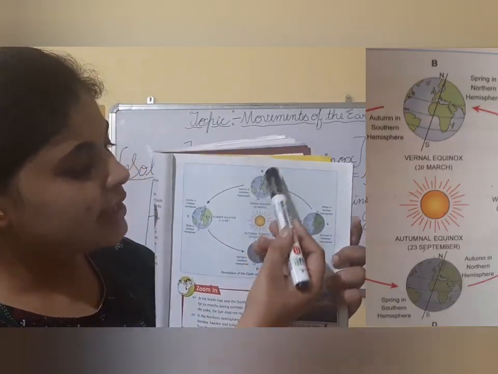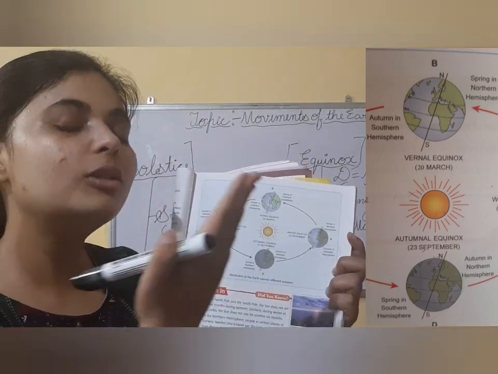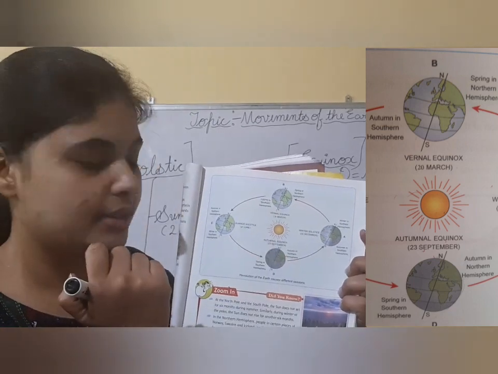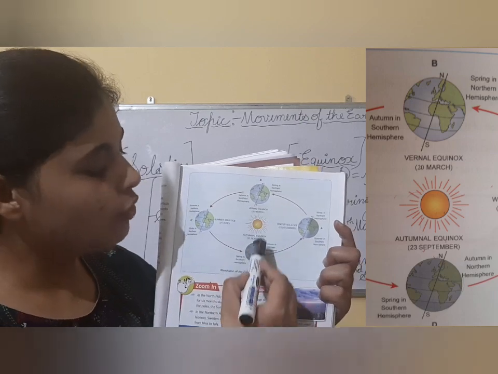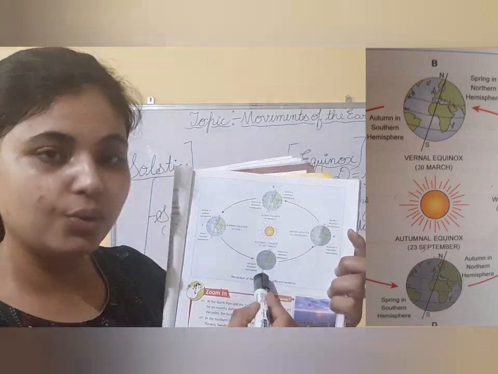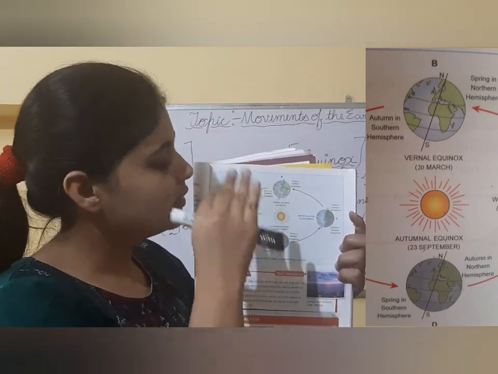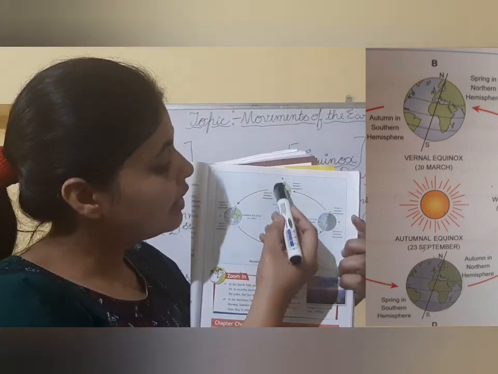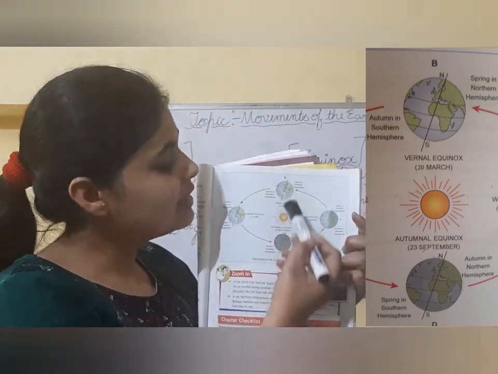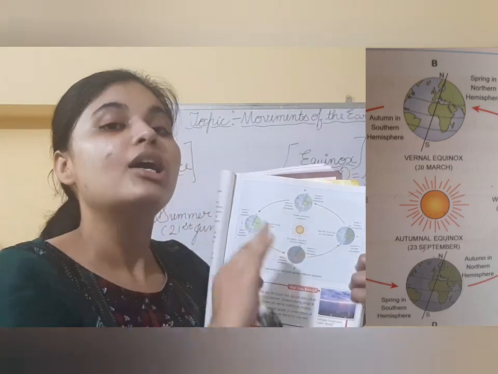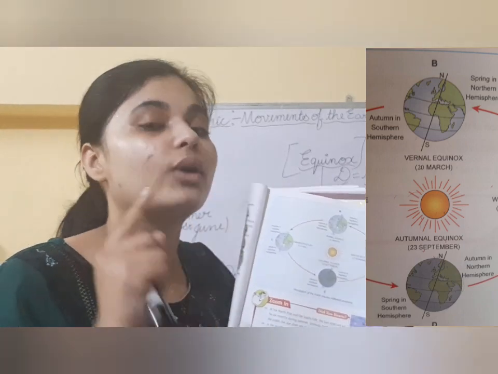Here you can see these are the 2 different phases of the earth where all parts of the earth are getting an equal amount of sunlight. At this phase, the sun is directly shining over the equator, and then it is reaching the south pole. Similarly, at this phase of the earth, the rays of the sun are vertical over the equator, and then it is moving to the north pole. So these are the 2 different phases of the earth where all parts of the earth receive an equal amount of sunlight, which is known as equinox.